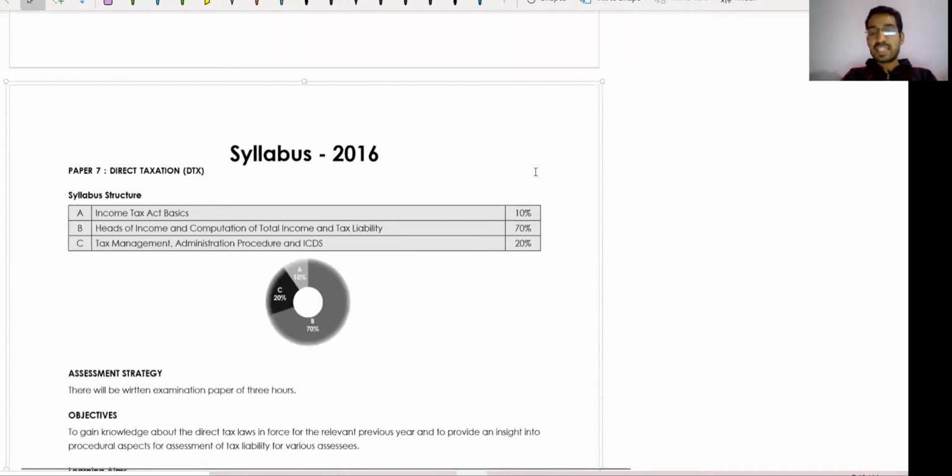First of all, I would like to tell you about the residential status chapter, which is very easy and always comes in the exam. Residential status in direct taxation is the most important chapter. Then income from house property and income from other sources.